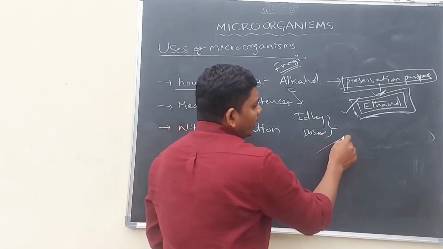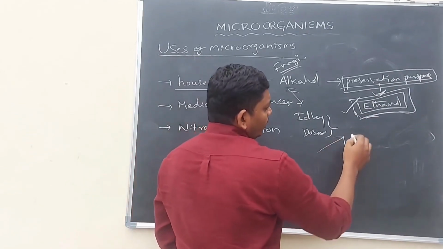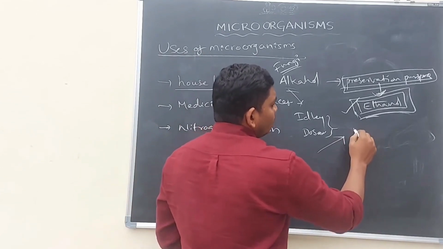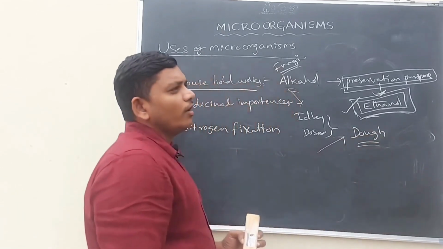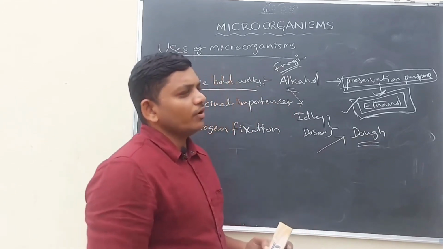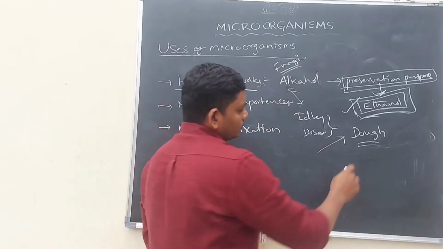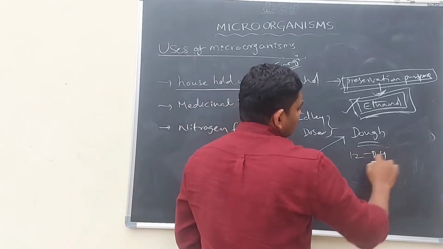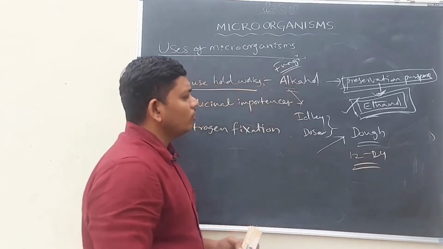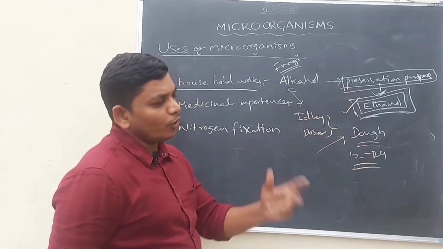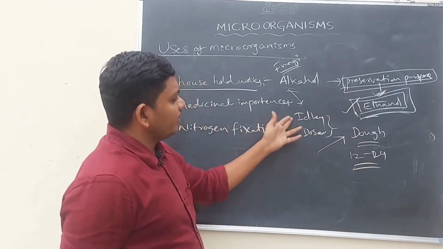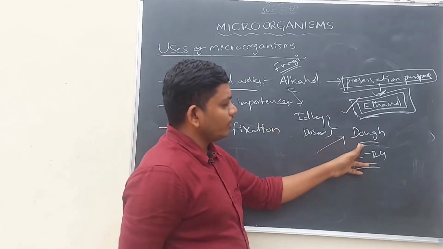Then we have to add some amount of water to that. Then dough will become. This dough we have to preserve for 12 to 24 hours. Then if you go for the preparation of idli and dosa, then idli and dosa will come out in a proper way. So for the preparation of idli and dosa, dough is very important.